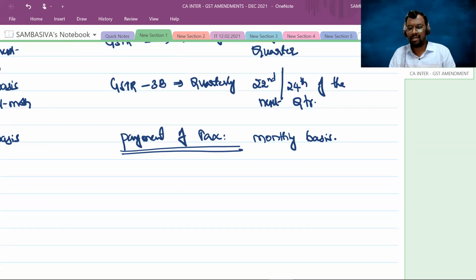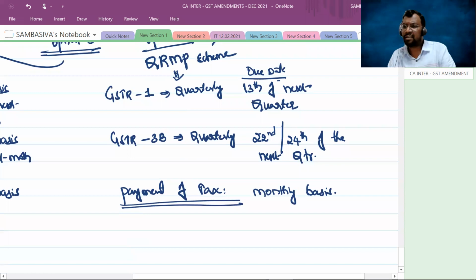Right, sir? So in that case, when I opt for the QRMP scheme and file the return once in a quarter, I'm going to file one GSTR 3B for every 3 months. So that means for every 3 months, I'm going to pay the tax at a time, once. No. The department has given you the option to file the returns on a quarterly basis, but not the payment of tax on a quarterly basis. Are you following, sir?